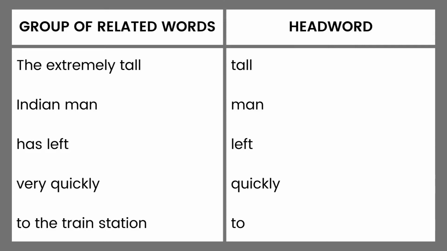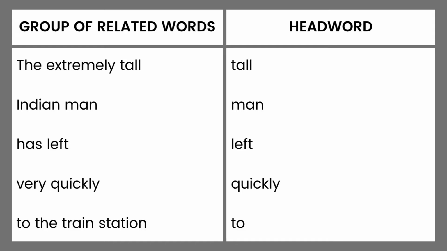Our fourth group of related words, very quickly. These two words are both adverbs. Now the head word in this phrase is quickly because it is the word emphasis is laid on. The other adverb, very, is a qualifier or a modifier helping to lay emphasis on quickly.